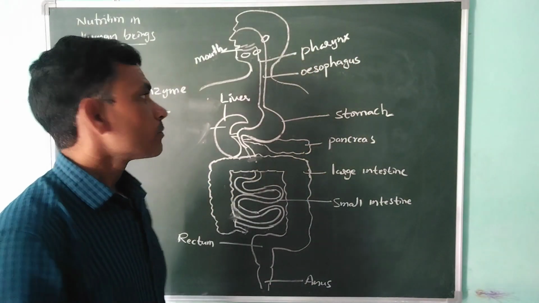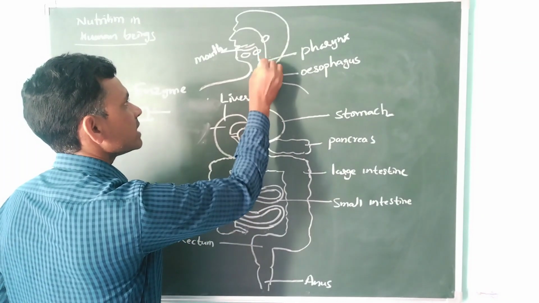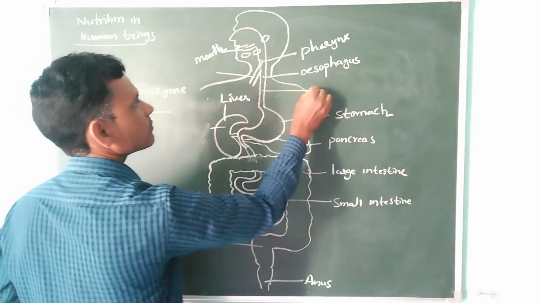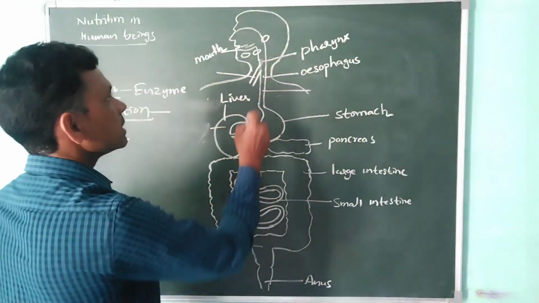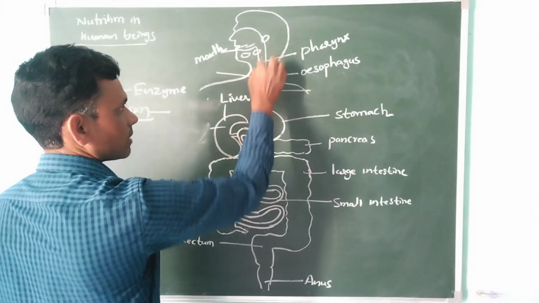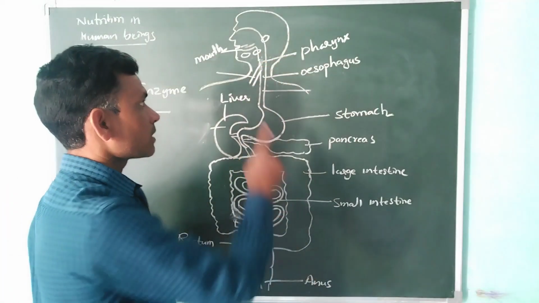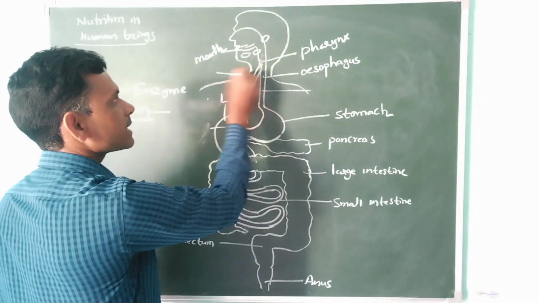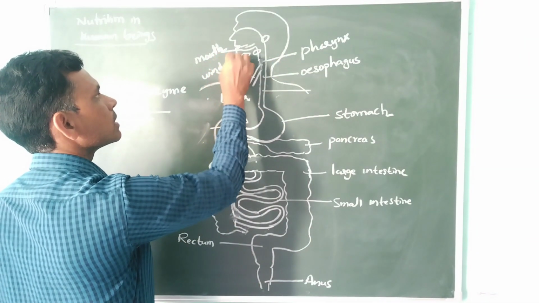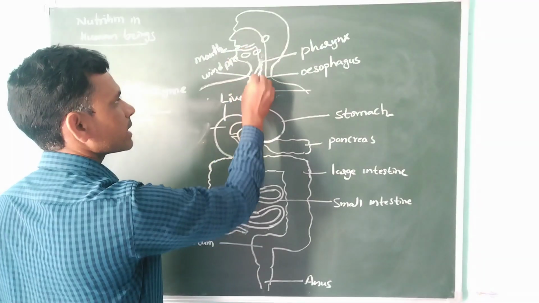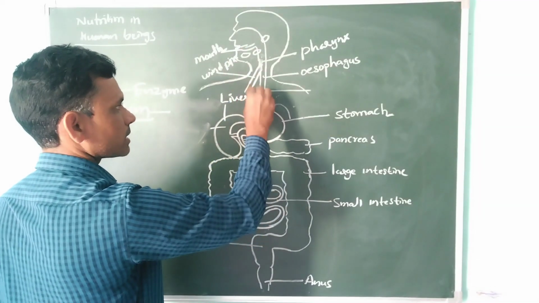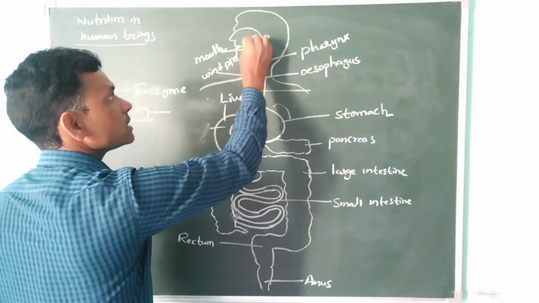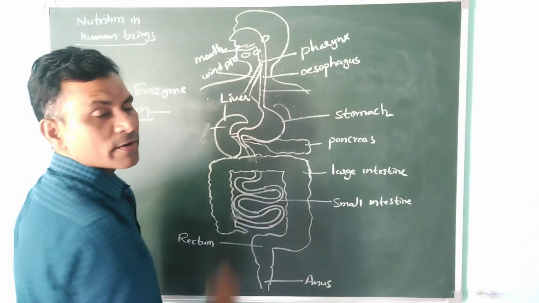Here one problem is there. What is that problem? Here this is the windpipe, and this is the food pipe or esophagus. The pharynx is a common path for food and air. To avoid this, the food is not allowed into the windpipe. The windpipe connects to the lungs; two lungs are present, divided like that.